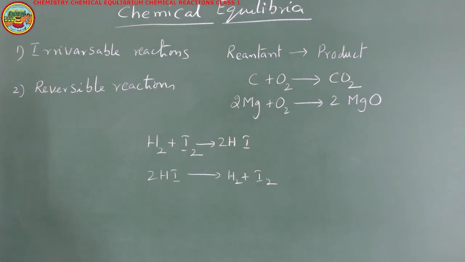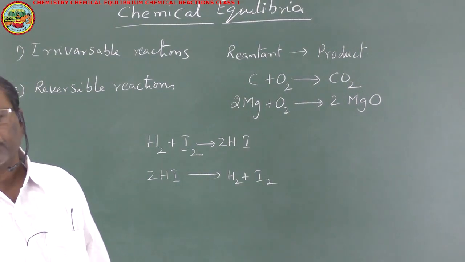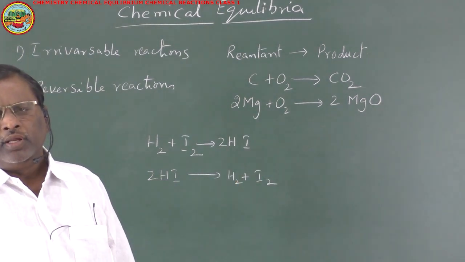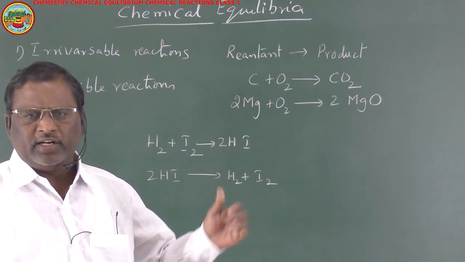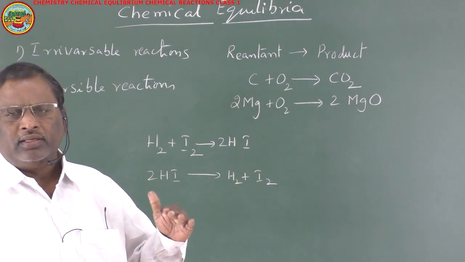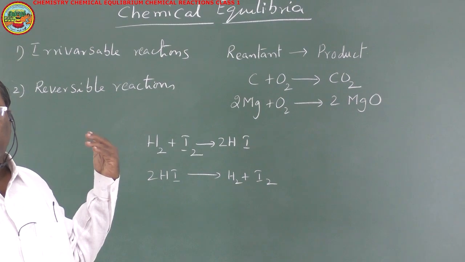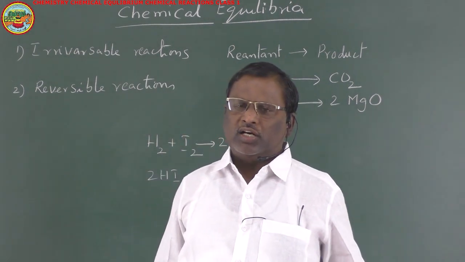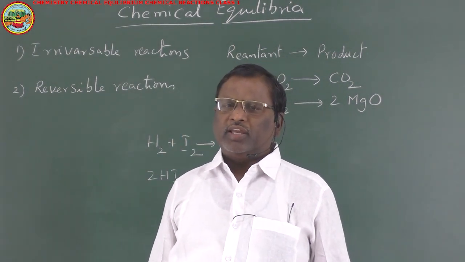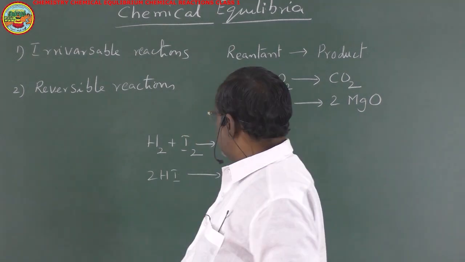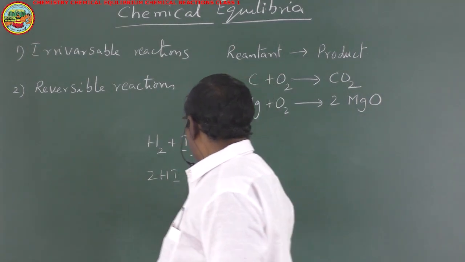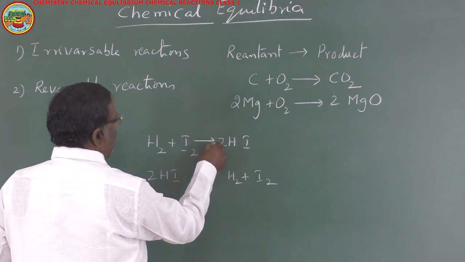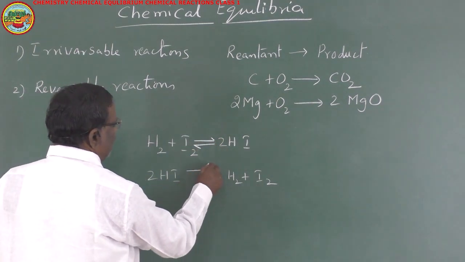That means under the same experimental conditions, hydrogen and iodine combine to give hydrogen iodide. At the same time, under the same conditions, hydrogen iodide will dissociate back into hydrogen and iodine. Such reactions are called reversible chemical reactions. In reversible chemical reactions, instead of the single arrow mark, we represent the reaction with oppositely directional half arrows like this.